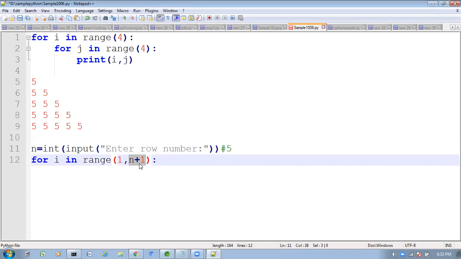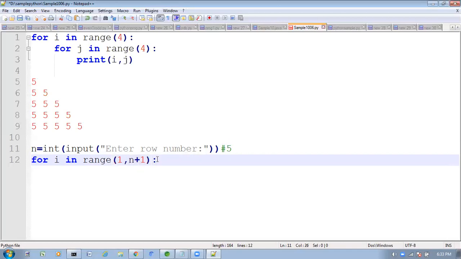Yes, to get 5 rows, I am taking n plus 1. If you take n, you will get only 4 rows. But as per requirement, I want 5 rows. That's why I am taking n plus 1.